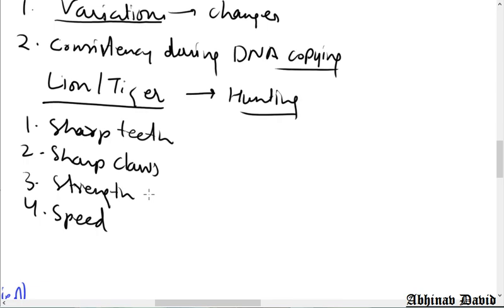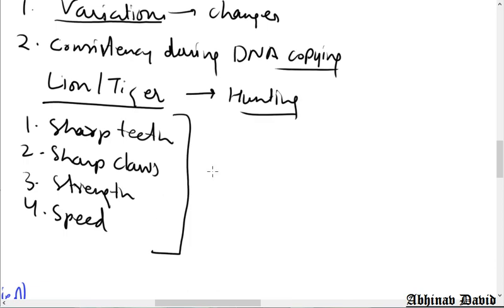So they need sharp teeth. They need sharp claws. They need strength. They need speed, and they need many other features for hunting. They need their body color to be matching with the background. That is what we call camouflage, so that they can mix with the background and will not be easily seen by the prey, so that they can come close to the prey and then catch it. Now these are the features present in the lion if they want to do hunting.